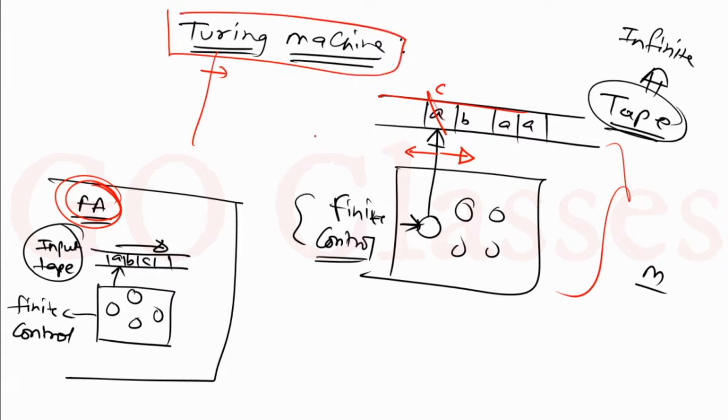For example, either we can allow this input tape to be infinite in both directions, or we can allow this input tape to be infinite in only one direction. So basically, we can also use this definition, where our input tape is infinite only in the right direction. Anyway, this is the Turing machine that we have, so this much is enough.